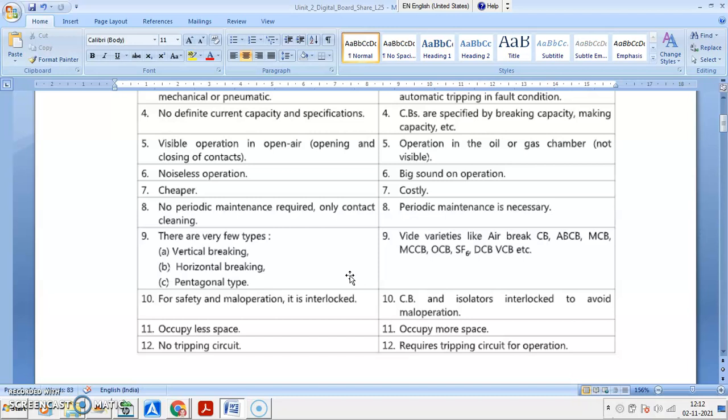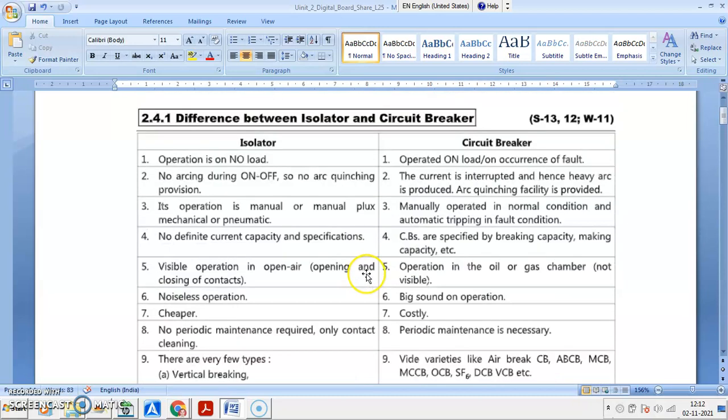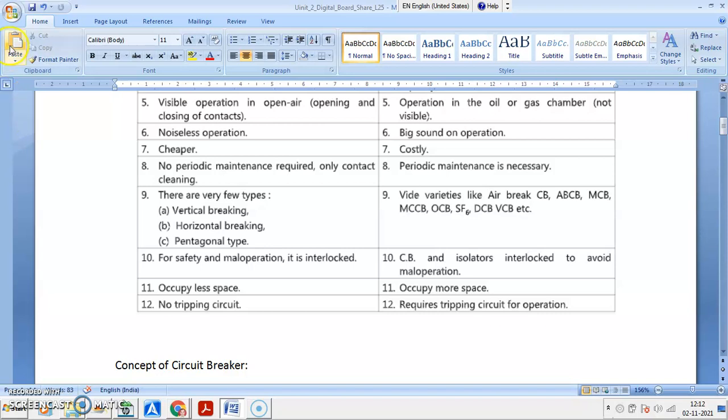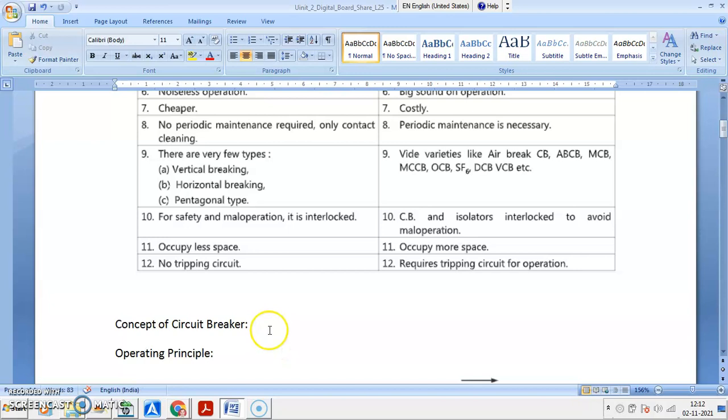Circuit breaker and isolators are interlocked to avoid the mal-operations. Isolator requires less space, circuit breaker requires more space. Isolator doesn't come with trip circuit, circuit breaker always comes with trip circuit. So these are the comparative points which we can compare isolator and circuit breaker. Okay, you have any doubt?